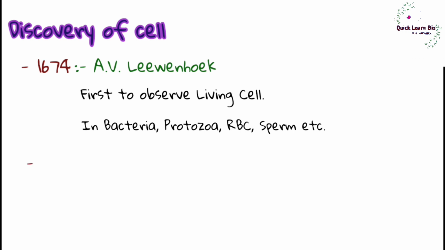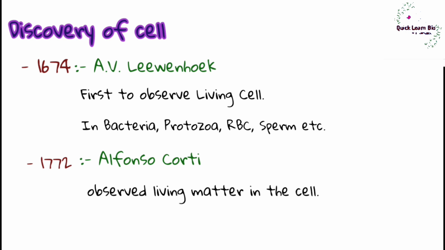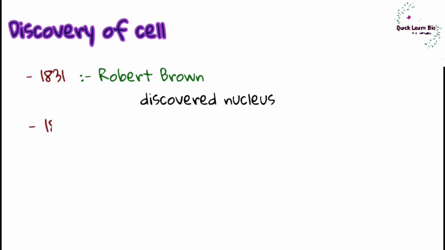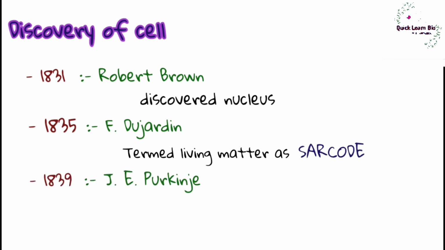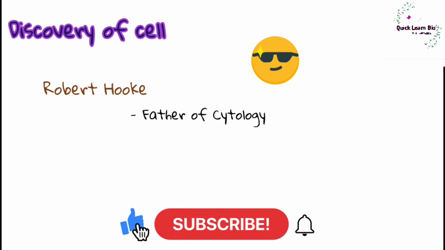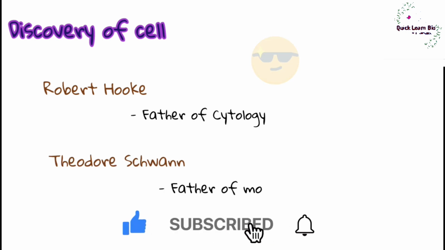In 1772, Alfonso Corti observed living matter in the cell. In 1831, Robert Brown discovered the nucleus. In 1835, F. Dujardin termed the living matter of the cell sarcode. In 1839, J. E. Purkinje termed this living matter of the cell protoplasm. Robert Hooke is regarded as the father of cytology, and Theodor Schwann as the father of modern cytology.